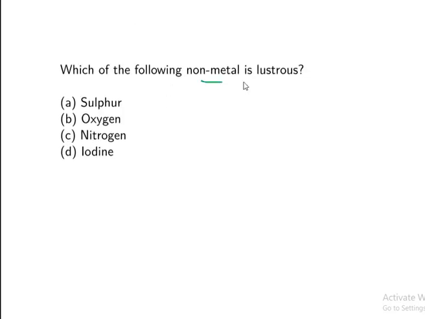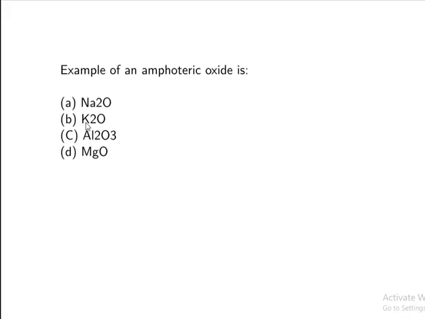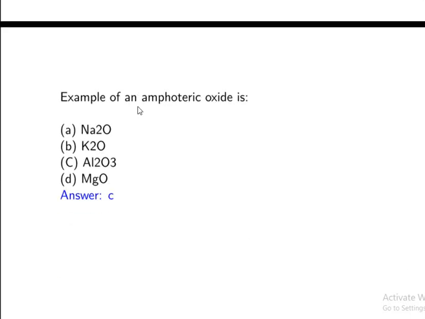Which of the following non-metals is lustrous? Lustrous is nothing but soft and shiny, right? A shiny metal, we are going to say it is lustrous. So in these four options, which will be lustrous? The option will be D. Iodine is lustrous. Example of an amphoteric oxide. It's a simple question. So option is C, Al2O3, aluminium oxide.